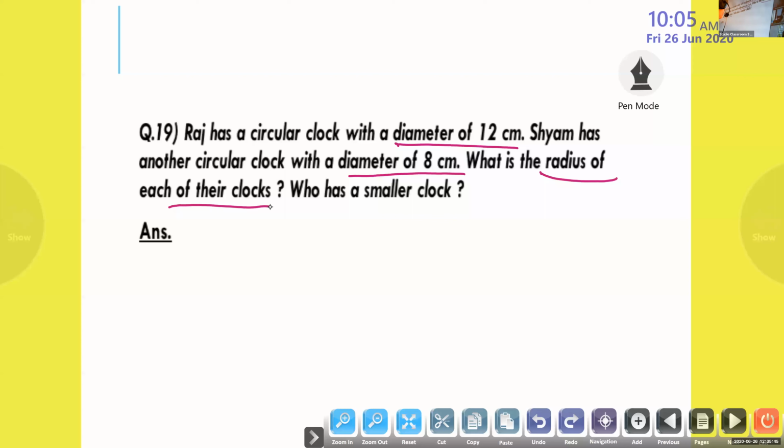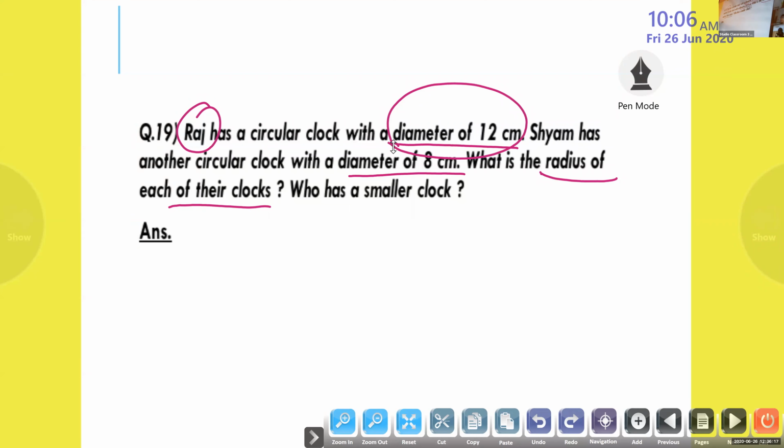Nainika, what is the diameter of Raj's clock? Look at the question and tell me. Raj's clock diameter is given as. What's the diameter, Nainika? Diameter is given 12. So what is the first step?